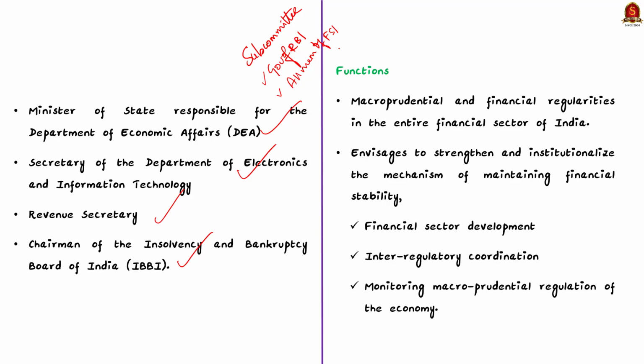Now moving on to the functions of FSDC. This body mainly deals with macroprudential and financial regulation in the entire financial sector of India. This body also envisages to strengthen and institutionalize the mechanism of maintaining financial stability, financial sector development, and inter-regulatory coordination. Moving on to the responsibilities of FSDC.